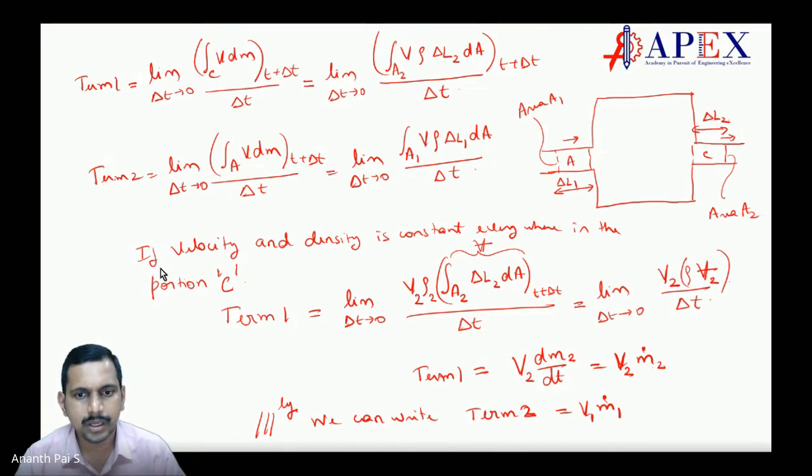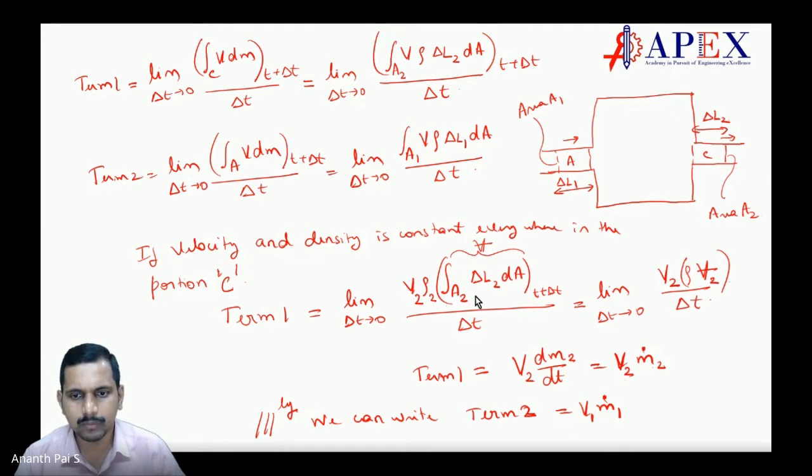Makes sense? Now, if velocity and density are the same everywhere in the portion C, everything is going with the same velocity. That may not be exactly true, because in pipe flow it will be parabolic, correct? May not be 100% right. But let us consider V average, the average velocity. If I consider average velocity here, I can say it is equivalent. You have to put momentum correction and energy correction later on, but that we will not worry about. In terms of flow rate it will be the same. So here we are worried about flow rate. Momentum we will see later.